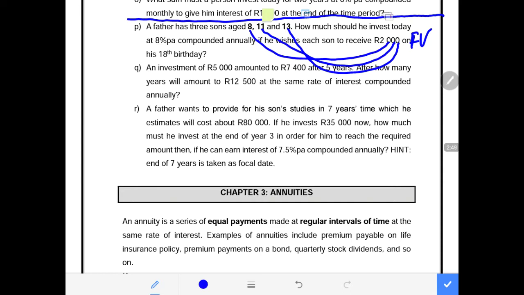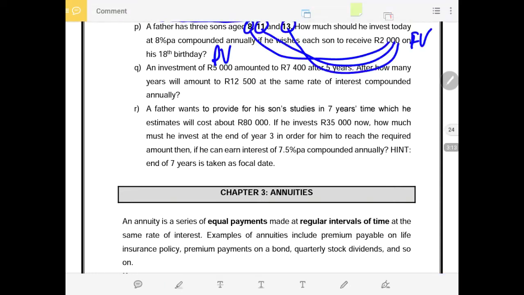So we are looking for the present value that must be invested at the age of 8 years, an amount that must be invested at the age of 11 years, and an amount that must be invested at the age of 13 years, so that when these children reach the age of 18, they each get their 2,000 as promised by their father.